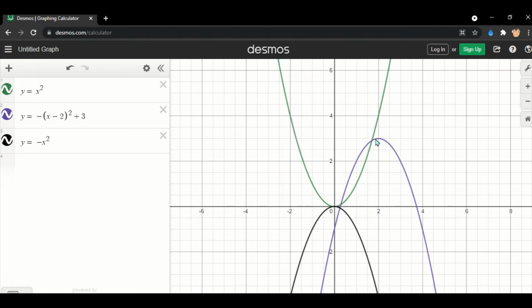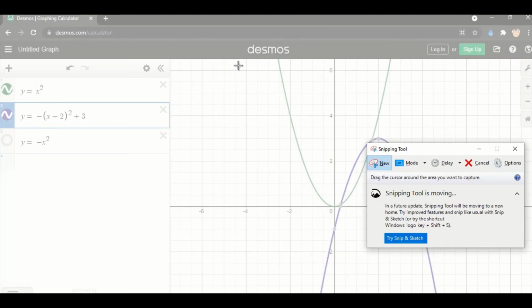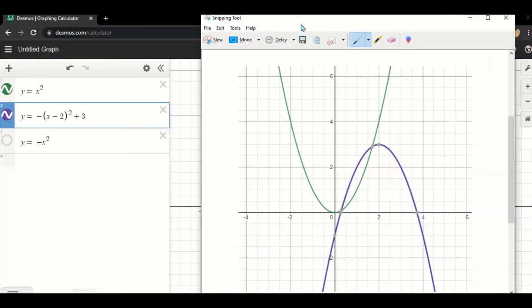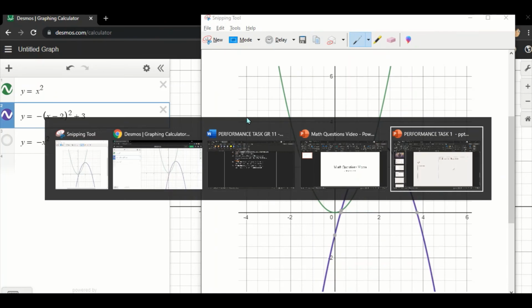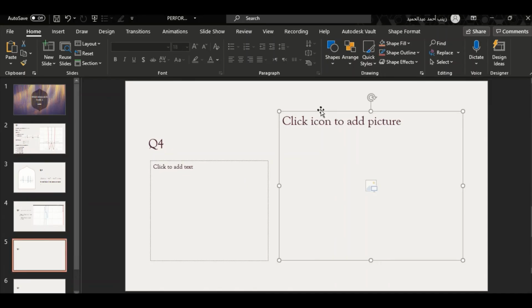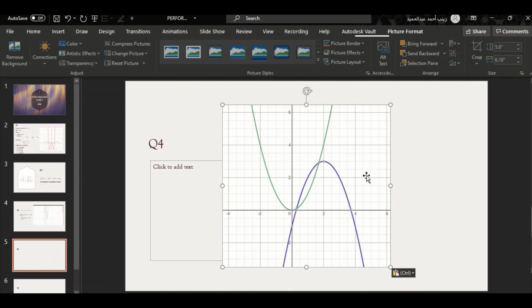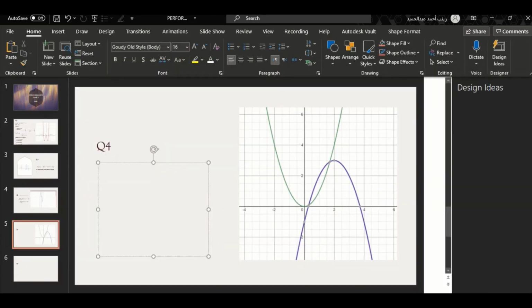My h is 2, so we moved it 2 units to the right, and finally we moved it 3 units up. My k is 3. So now let's take a screenshot to provide in our PowerPoint. Great. Now let's list the transformations that happened here.